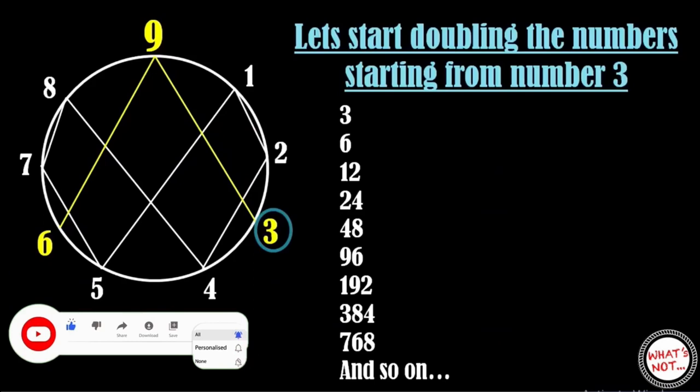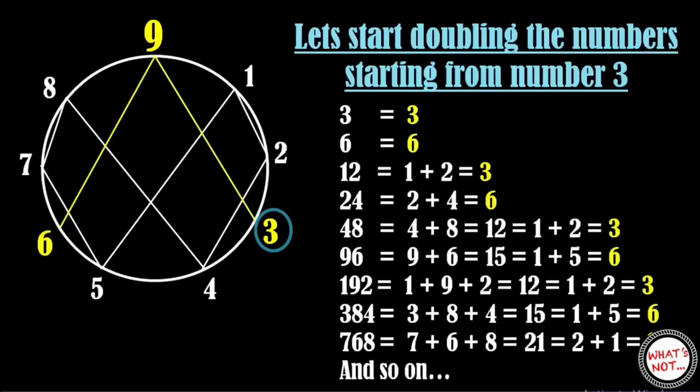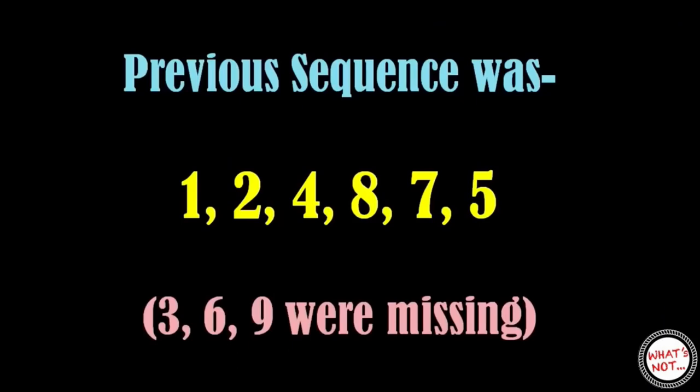Let's double the numbers starting from 3, 6. On doubling the previous number, we get the next number. Now find the digital root of the numbers. You will be surprised. After seeing the results, we get only two numbers, 3 and 6, every time. Notice all the numbers that were present in the previous sequences are absent this time, and numbers 3 and 6 are completely absent in the previous sequences.